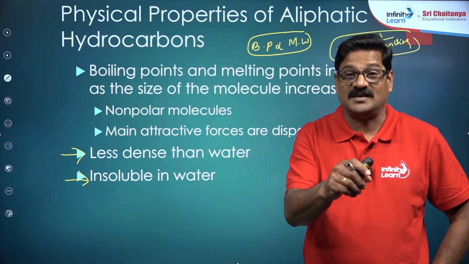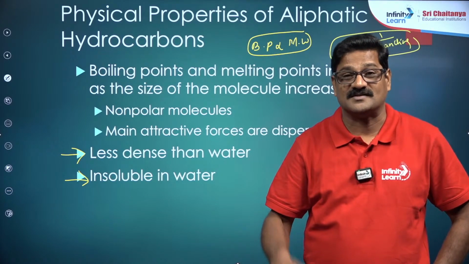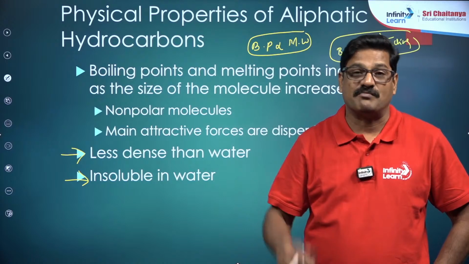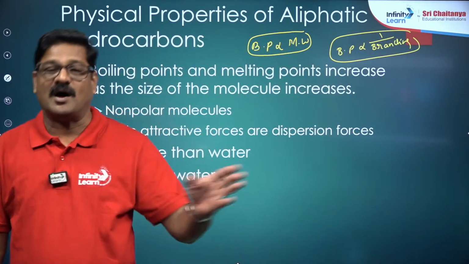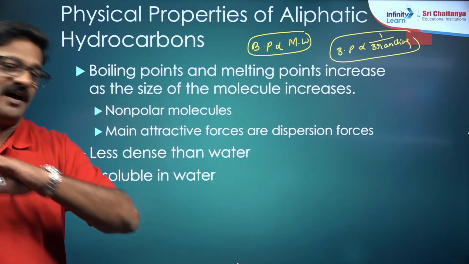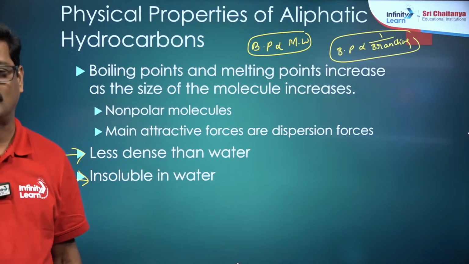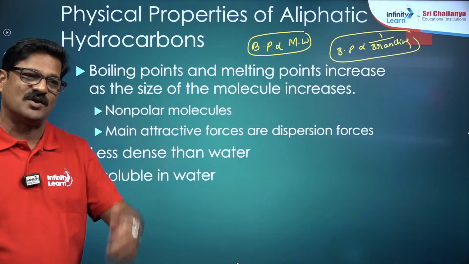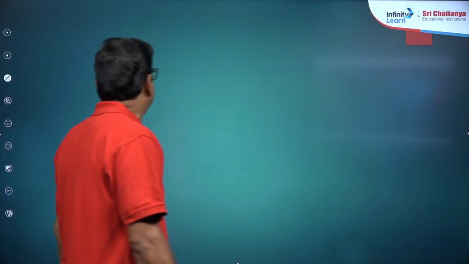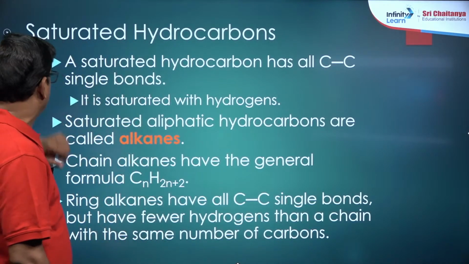Because their density increases as the molecular mass increases, but the density reaches a maximum of 1. So for alkanes, density is always less than 1, it is never equal to 1. Therefore any alkane floats on water. That's good. And Abhinav, let us talk about saturated hydrocarbons.